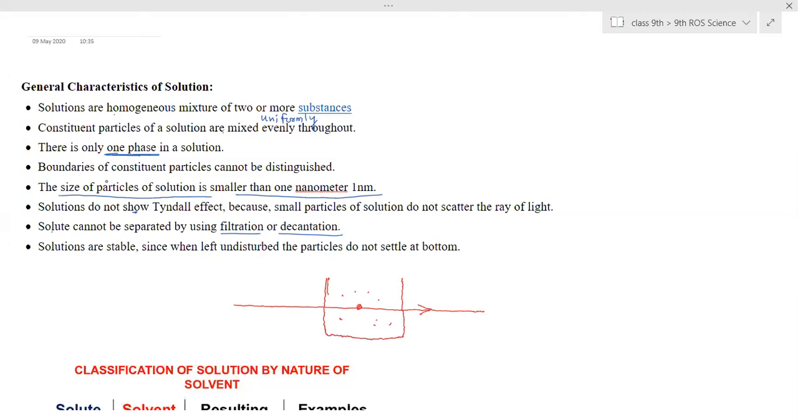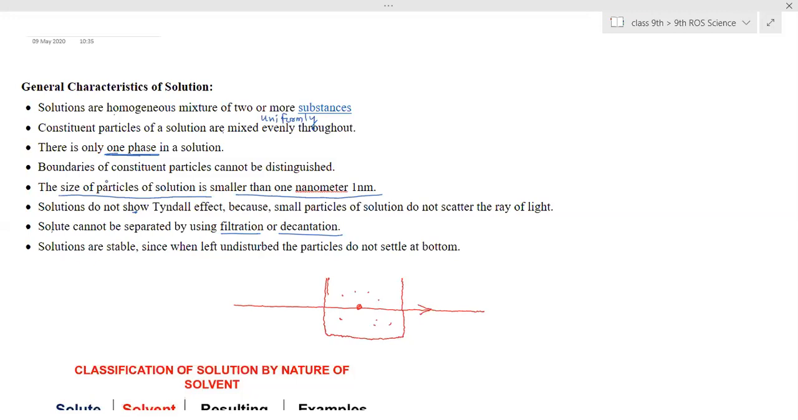And the size of the particle, if it is smaller than the holes of the filter paper, can easily pass through. In a solution, the solid particles are so small that they easily pass through the filter paper. The filter paper pores cannot stop them. Therefore, the solid particles in a solution cannot be separated by the filtration or decantation process, because they do not settle either. And the last property: solutions are stable.